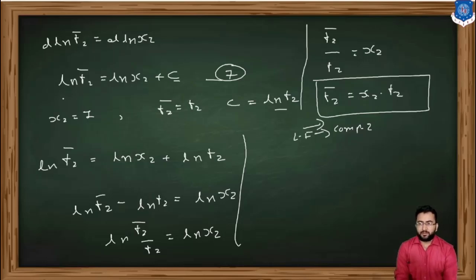Some students might question how we can take c is equal to ln f2. If I take the pure component, then x2 becomes 1. If x2 becomes 1, then ln 1 becomes 0, so we can say that c is equal to ln f2 bar, but x2 is equal to 1, so our f2 bar becomes f2.